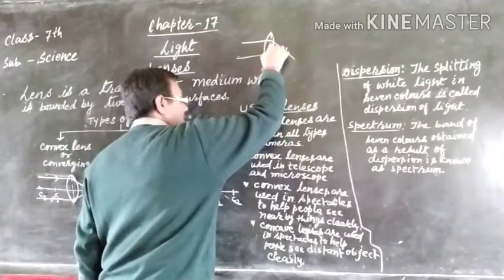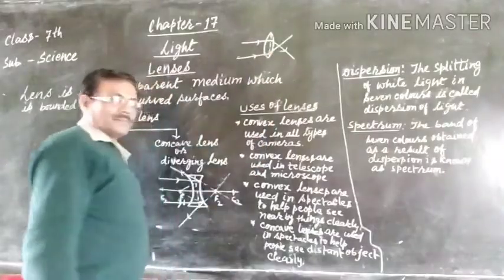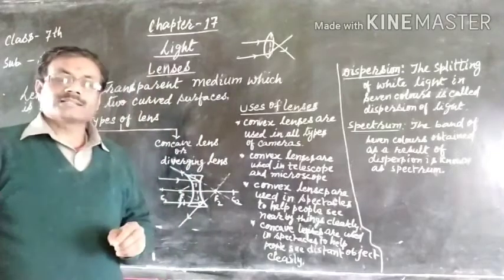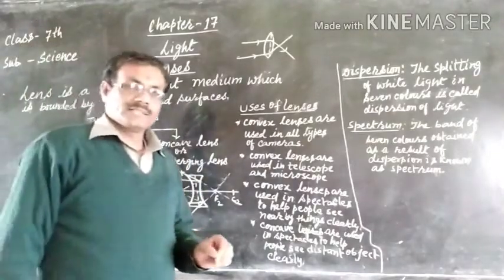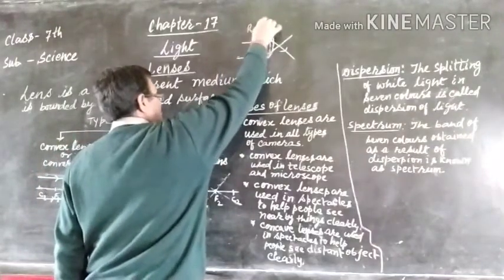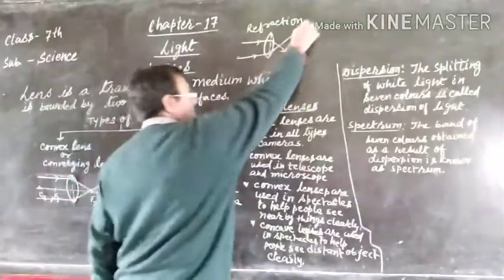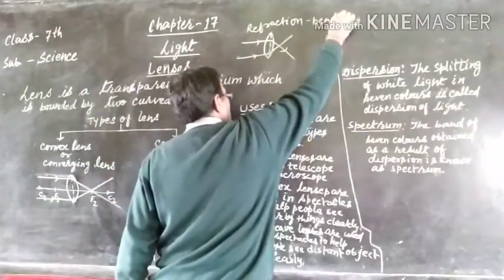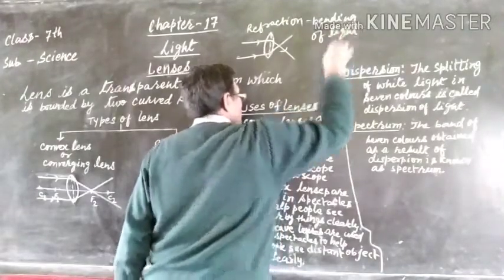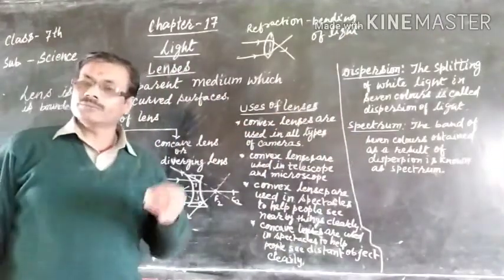So here we can say that this phenomenon by which light bends its path is called refraction. So in lenses the phenomenon is refraction. Refraction means bending of light, while in reflection you have seen that reflection means bouncing back of light.